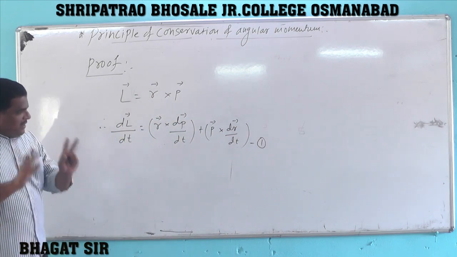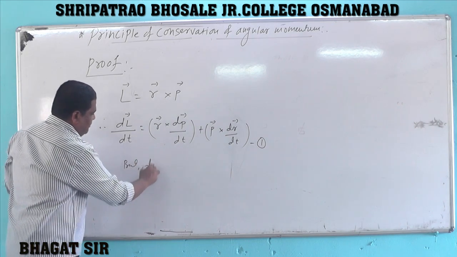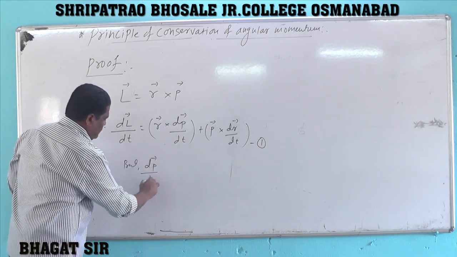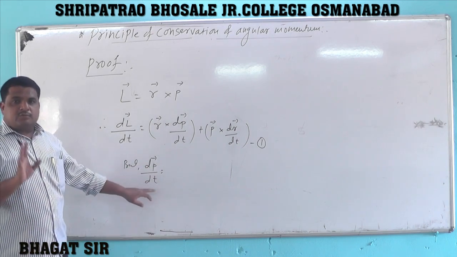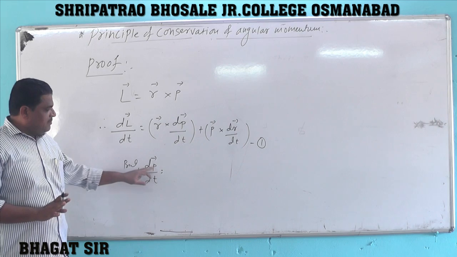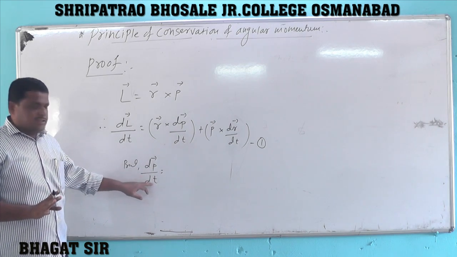In this equation, vector dP by dt is nothing but the rate of change of linear momentum with respect to time.